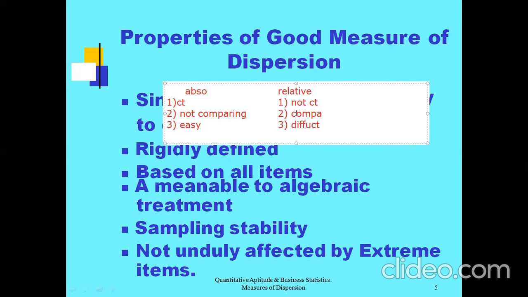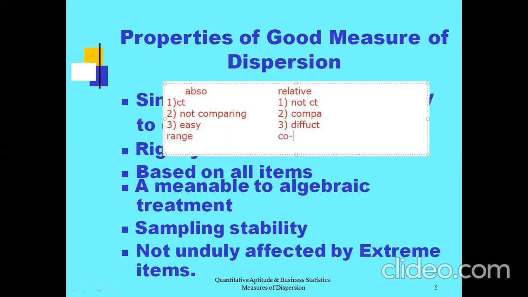Now, under absolute measure, the first is range, and the respective relative measure for range is coefficient of range. You need to study absolute measure along with its relative measure.